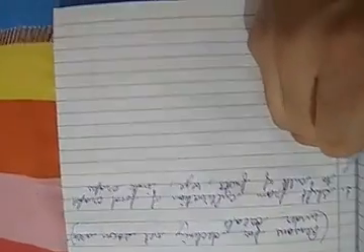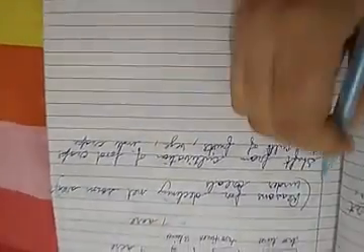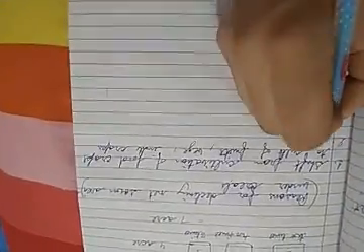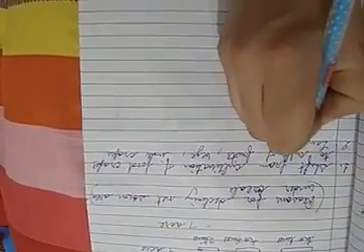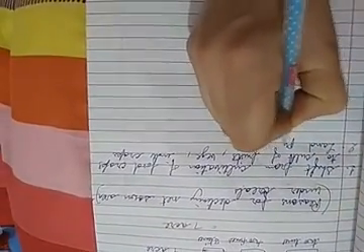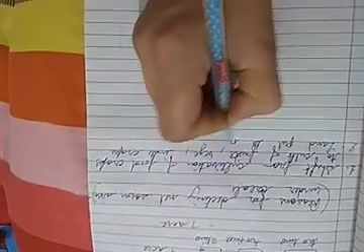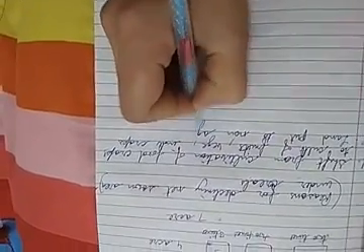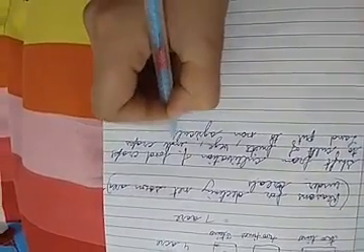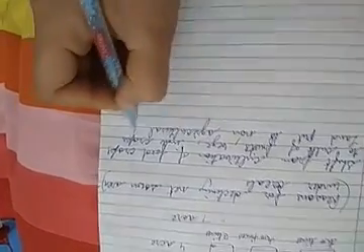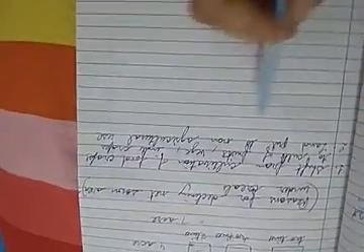The second reason, due to increasing population, some land has been put to non-agricultural use. Due to increasing population, there is need of more human settlements, more industries, and to lay down roads and railways, there is need of land.